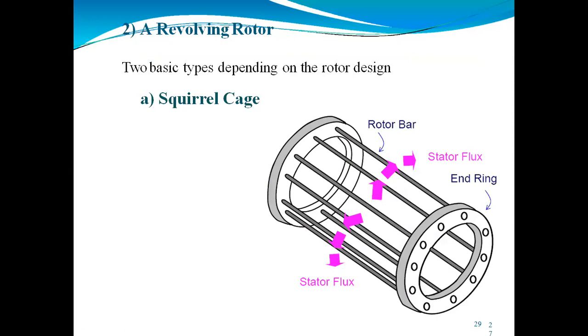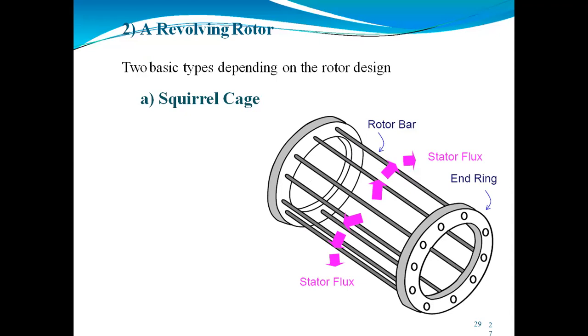Now we are going to study the rotor. What do we say about the rotor? The rotor is the rotating part of the induction motor, which looks like a cylindrical view. It is made up of several thin steel laminations with slots for the rotor, which consist of conductors along the periphery. Here we are using bars made of aluminium or copper. If you see here, this is the rotor bar. We can make that bar using aluminium or copper, which is a good conductor, and the bars are inserted in these slots.